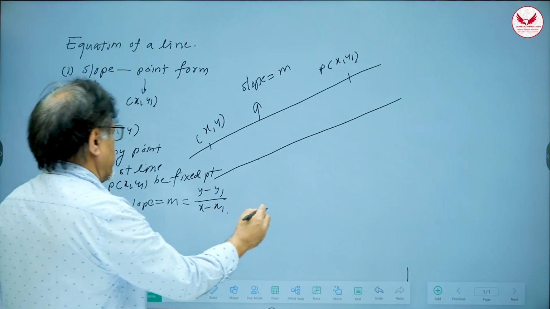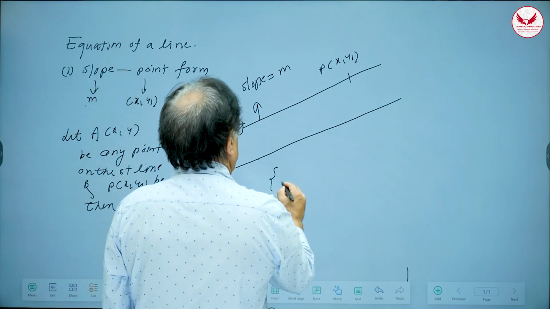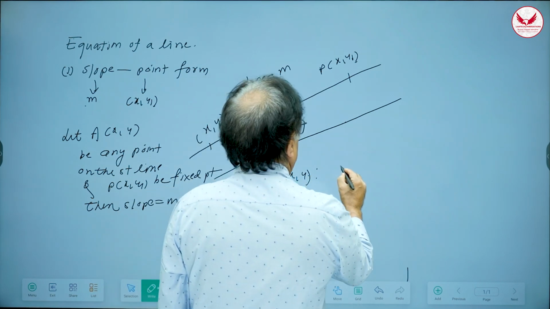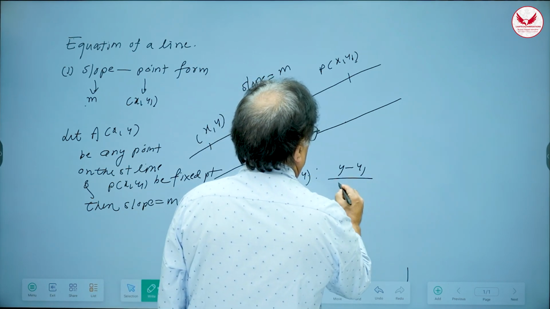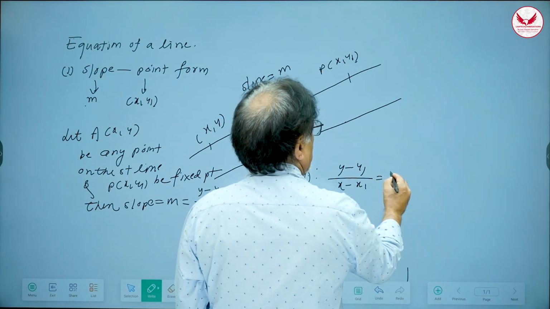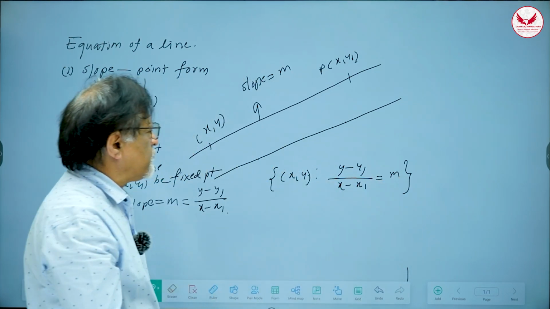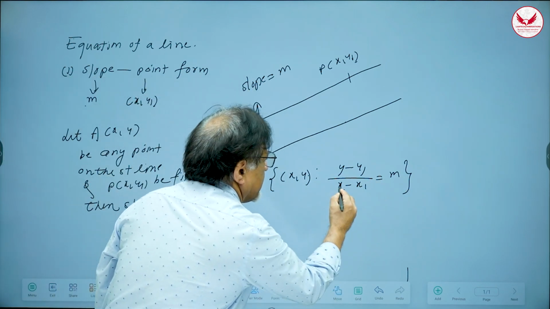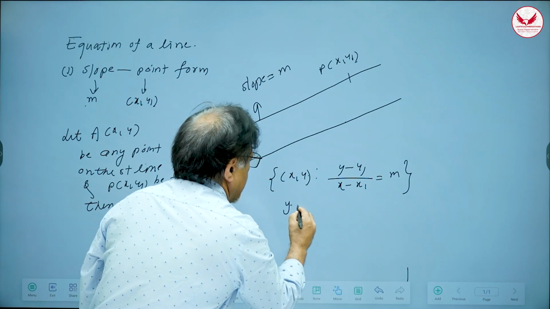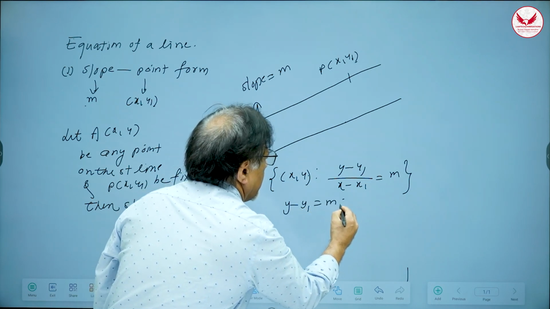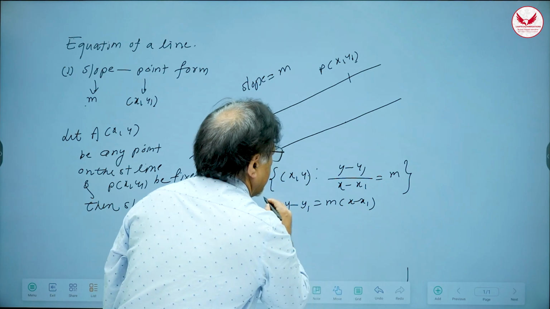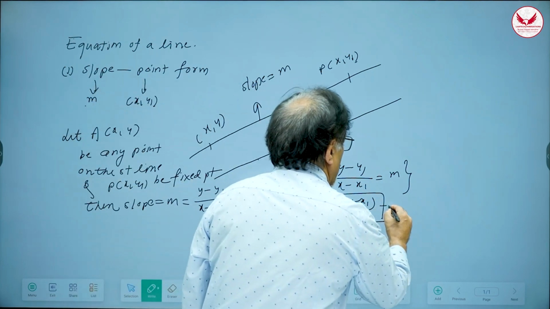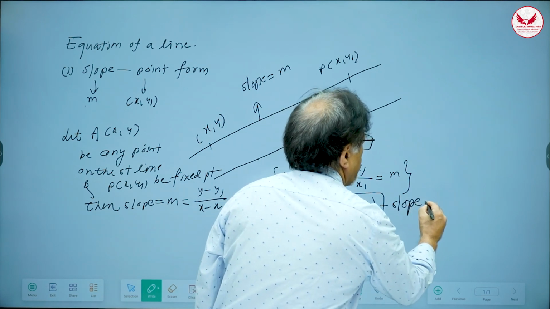So, its equation is very simple. It's a set of all points x comma y such that y minus y1 upon x minus x1 has to be always equal to m. So this is the equation of straight line, and this is called slope point form. Only thing is, while writing this term is shifted on the other side. So y minus y1 is equal to m into x minus x1, right? This is the very, very important form of straight line, and it is called slope point form.